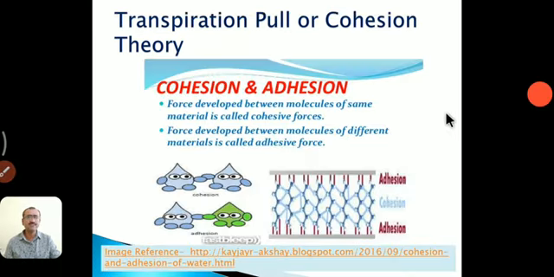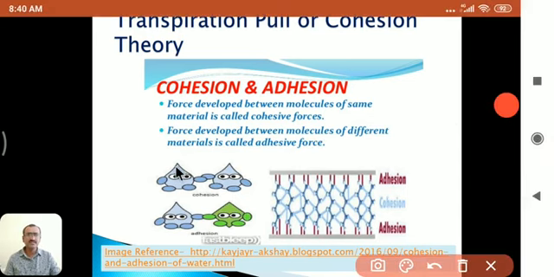Second one is cohesion and adhesion. They are combined processes and interlinked with each other, but they are somewhat separate. Let us see. These are two molecules of water, and these two molecules are combined with each other due to a bonding, and that bonding of two water molecules is known as cohesion.